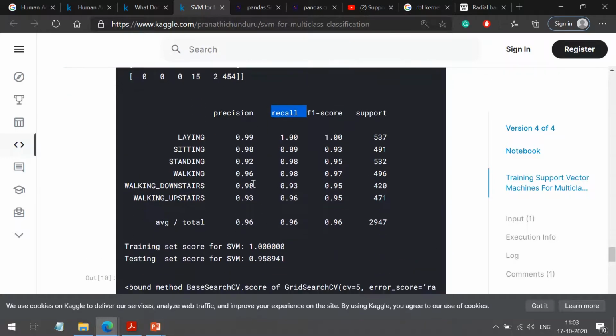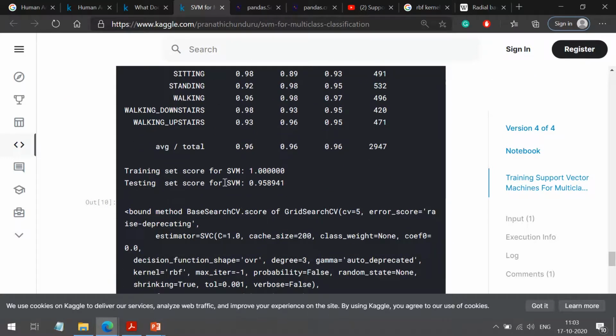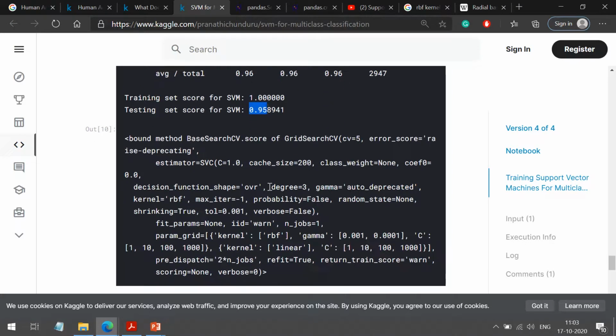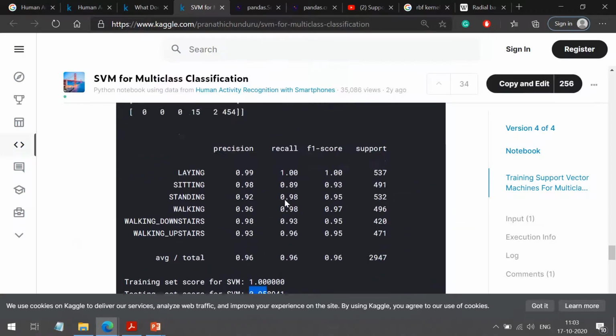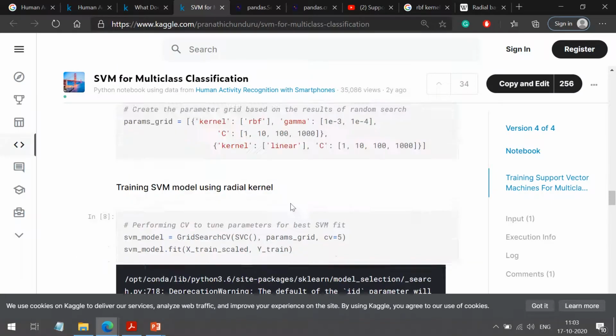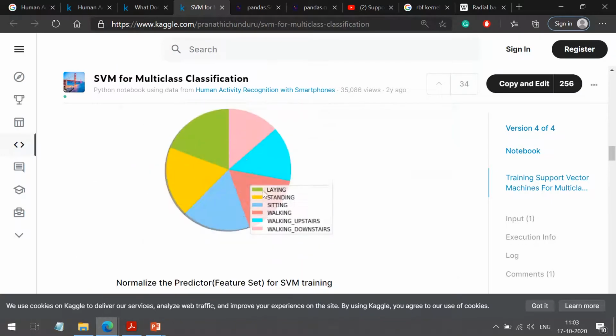As you can see, we have good results here. For training we have a value of one, which represents 100% accuracy, meaning our model is having high bias. For the testing we are getting 0.95 score, which means 95% accuracy. So this is regarding this lab. Any doubt? Let me revise quickly.